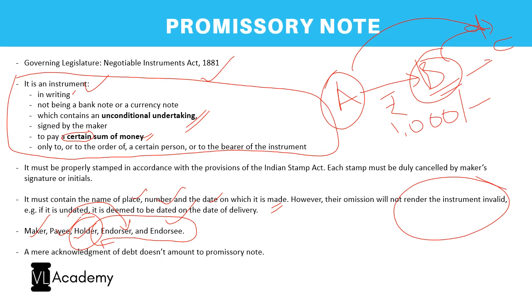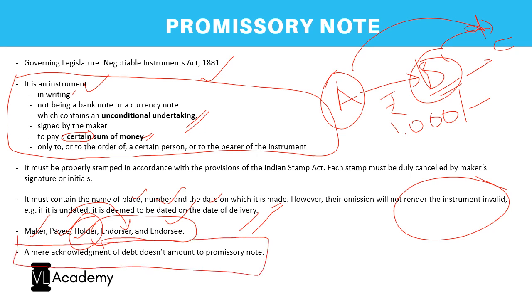If there is no date on the instrument, it will be deemed that the date of delivery received by the payee is the date of the instrument, right? But it is always advisable to have the date, because later it becomes difficult to prove the date of the instrument, and it also involves the Limitation Act, and hence it is very important, right?